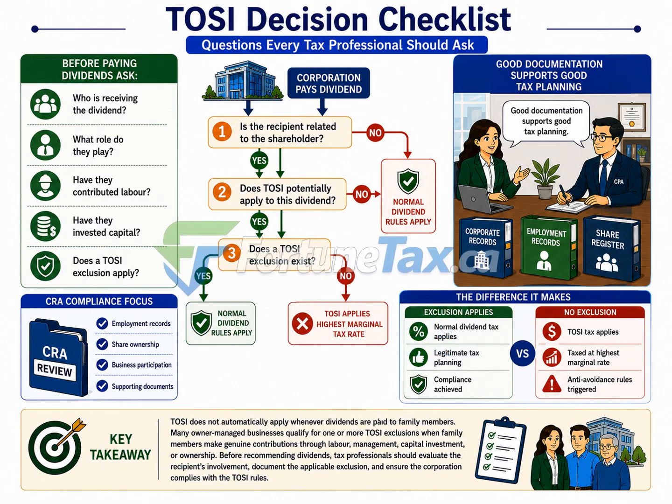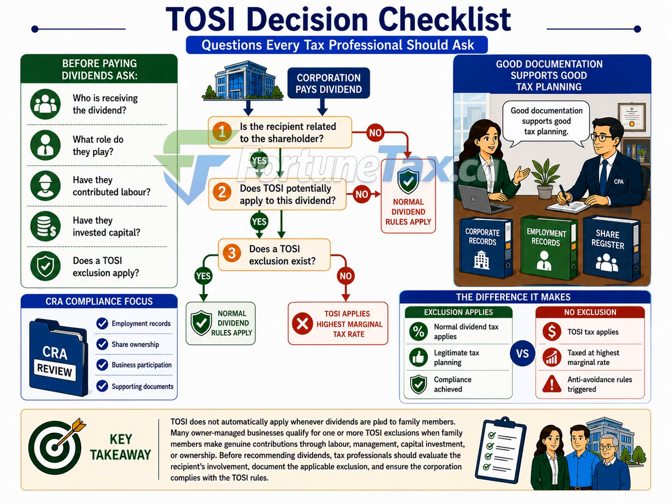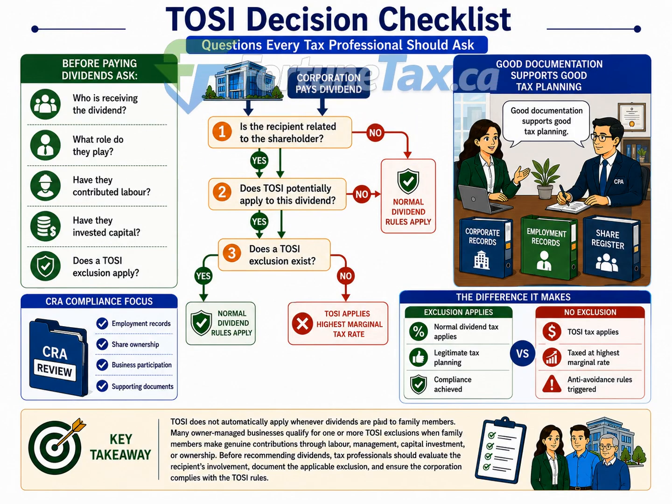An equally important part of the process is documentation. Good tax planning is supported by good records. Employment agreements, payroll records, timesheets, shareholder registers, evidence of capital investments, management responsibilities, and other supporting documents can all help demonstrate why a TOSI exclusion applies. If the Canada Revenue Agency reviews the corporation's tax filings, this documentation may be essential in supporting the corporation's position.